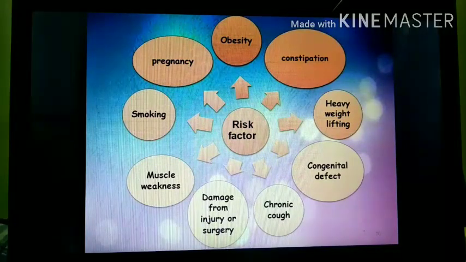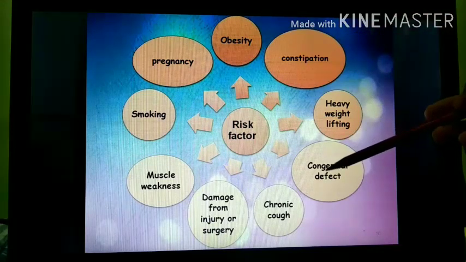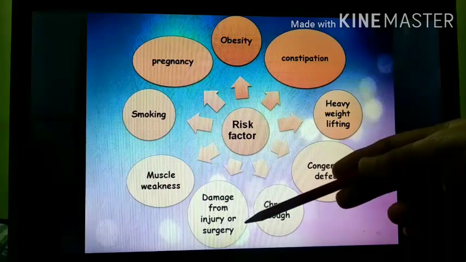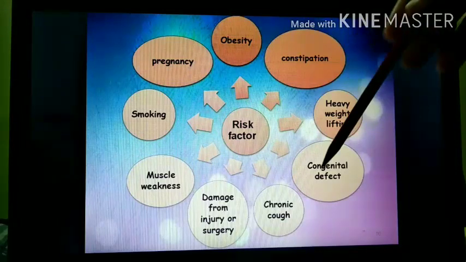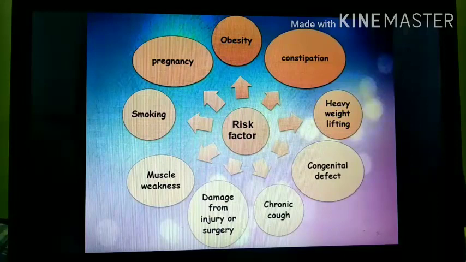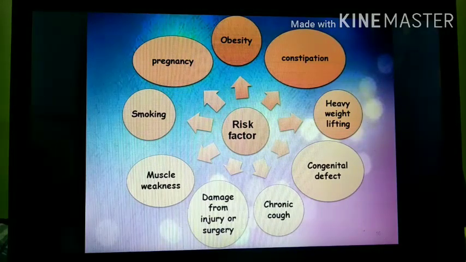These are the conditions which increase intra-abdominal pressure, such as obesity, constipation, heavy weight lifting, congenital means which is present from birth, chronic cough, damage from injury or surgery, muscle weakness, and pregnancy. Due to increased intra-abdominal pressure there will be a decrease in the thickness of the muscle wall.